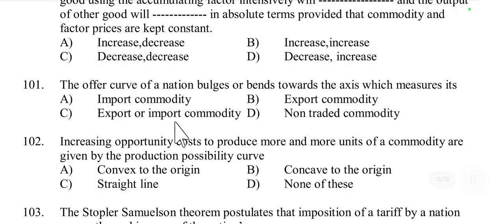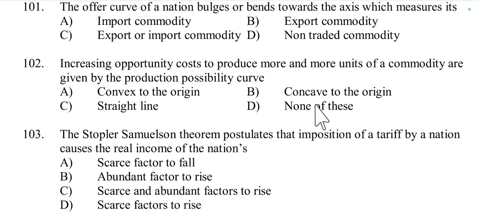Then question number 101. The offer curve of a nation bulges or bends towards the axis which measures its import commodity, export or import commodity, or not traded commodity. The offer curve of a nation bulges or bends toward the axis which measures its import commodity. The offer curve bends towards the import axis, showing the country's willingness to import more in exchange for its exports. It is import commodity.